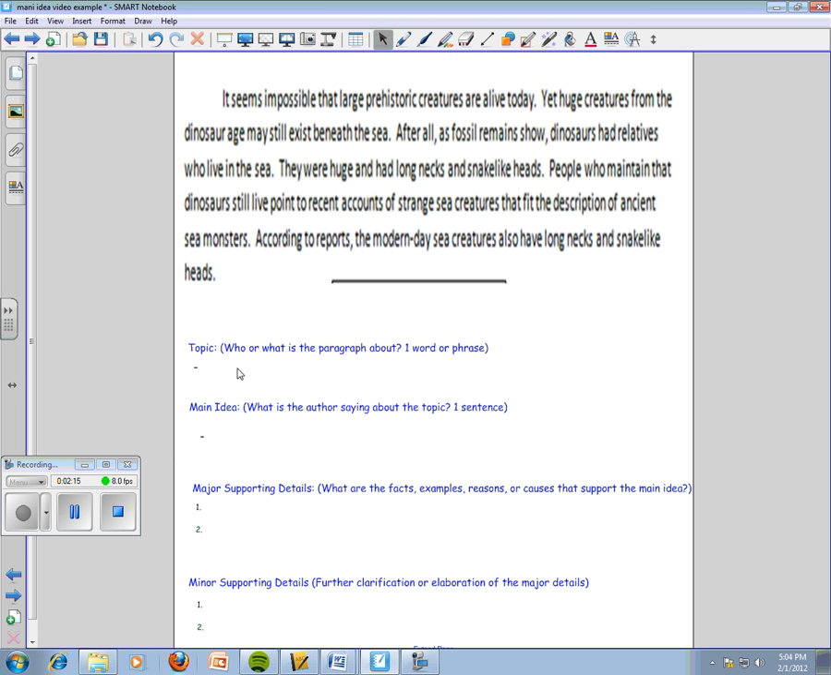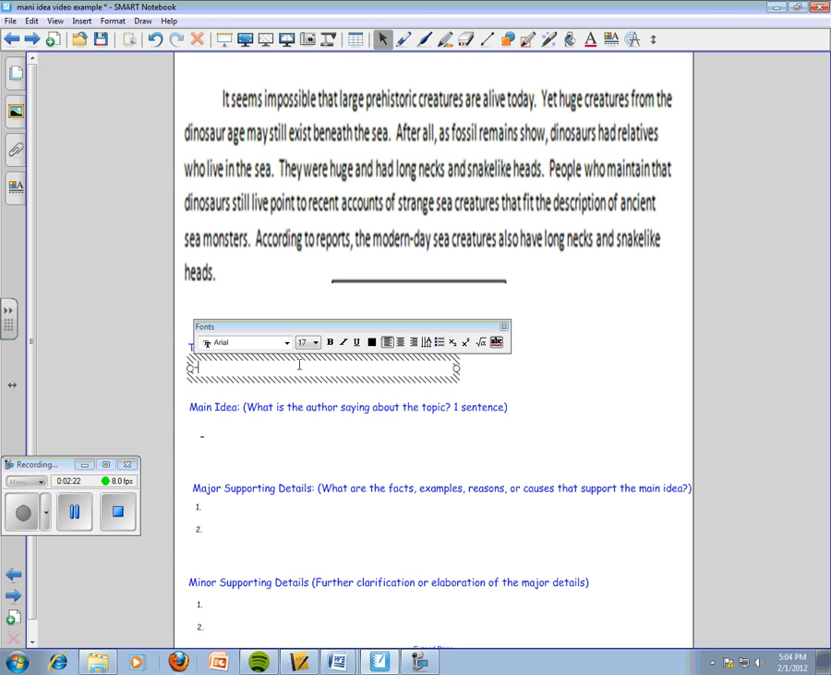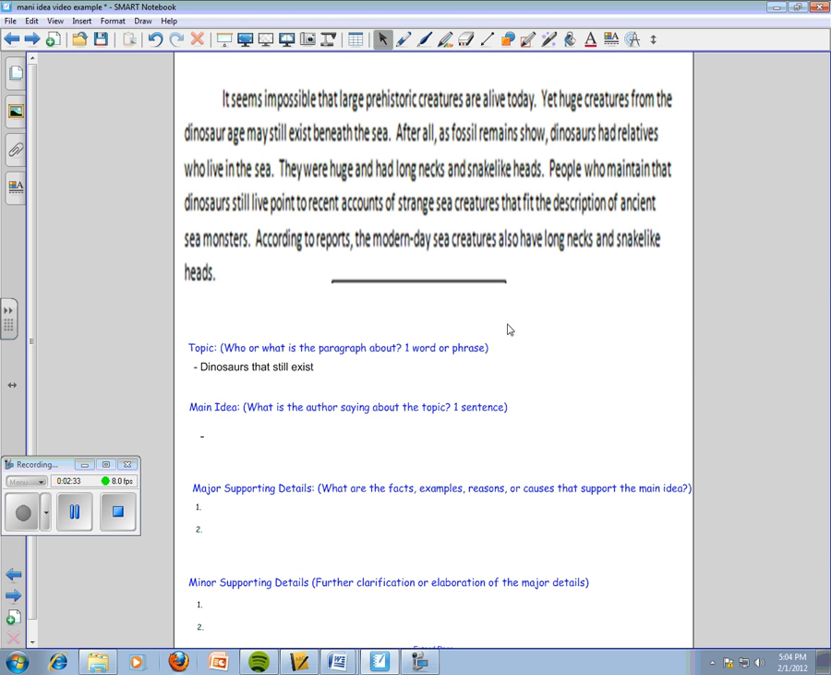Okay, so the first thing we want to do is find our topic. One word or phrase, who or what is the paragraph about? Well, this paragraph is talking about dinosaurs that still exist. Okay, that's easy enough. Now we ask ourselves, for the main idea, what is the author saying about the topic?